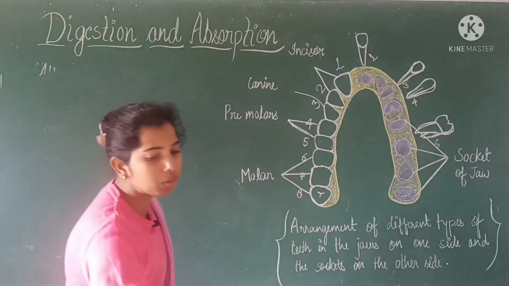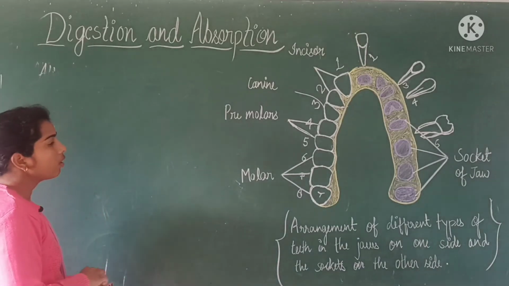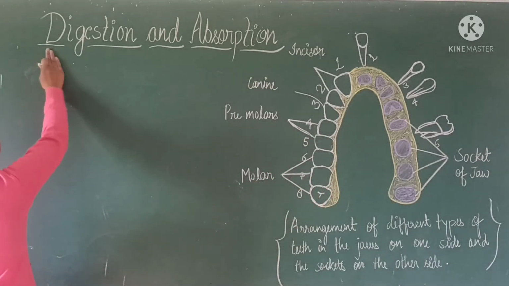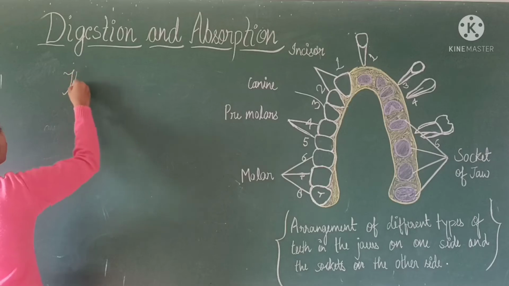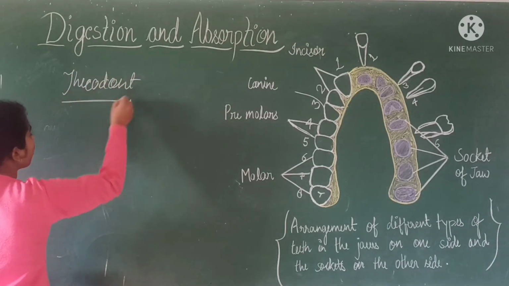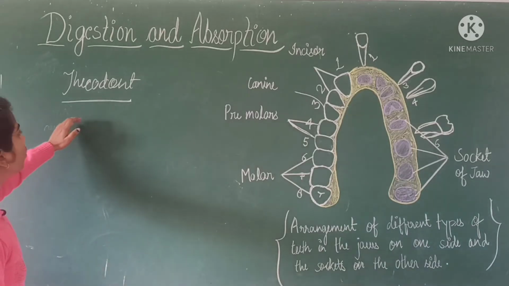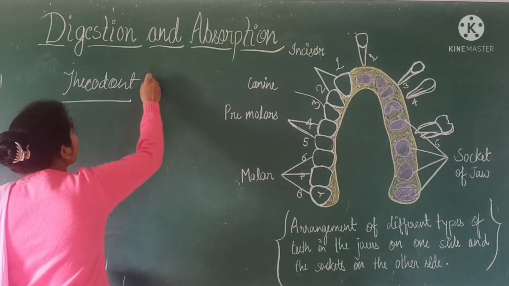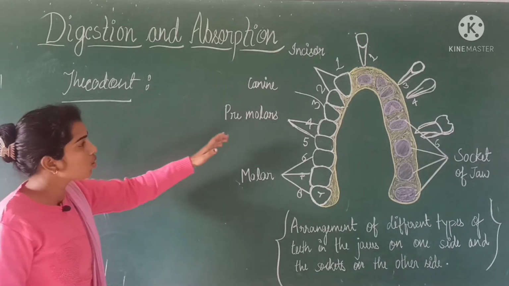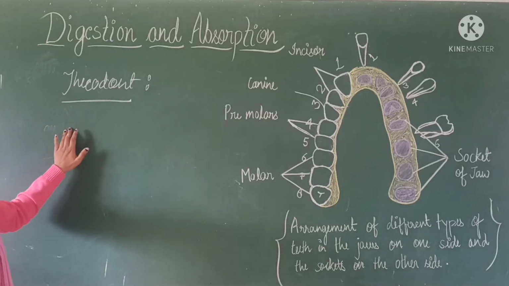The arrangement of the teeth into sockets of the jaw bones is known as thecodont.